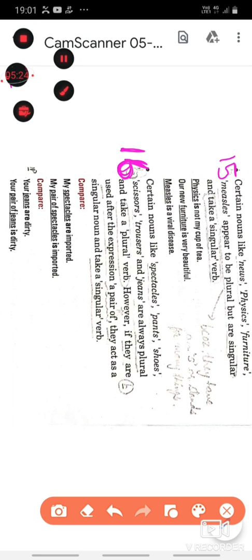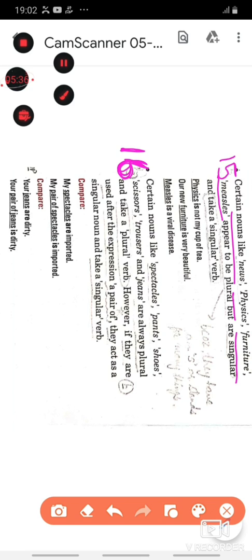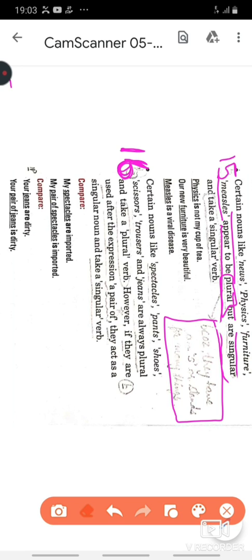Rule number 15 reads, nouns like news, physics, furniture, measles, some more are there, civics, mumps, all these appear to be plural because most of them have an S, or a word like furniture means a good number of things included. So they seem to be plural, but actually, they are singular and they take a singular verb because all singular subjects take a singular verb. Read the examples. Physics is, furniture is, and measles is.